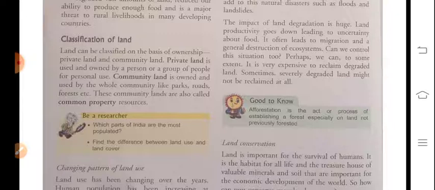Like parks, roads, forests, etc. So these are the lands, students: parks, roads, etc. These are the lands that can be used by any person.